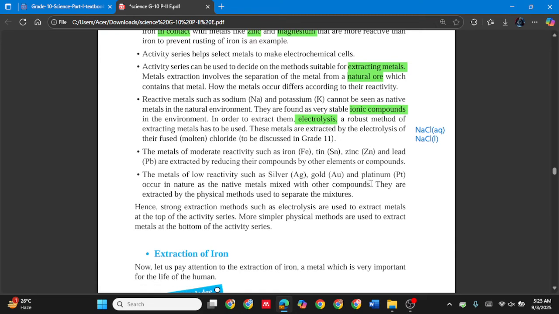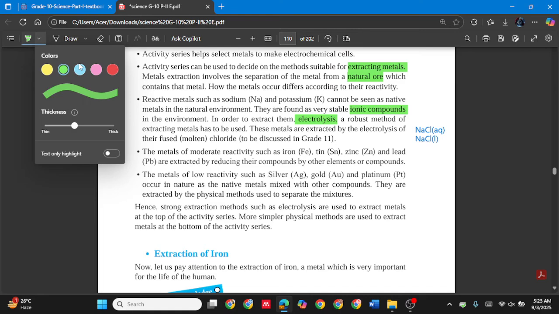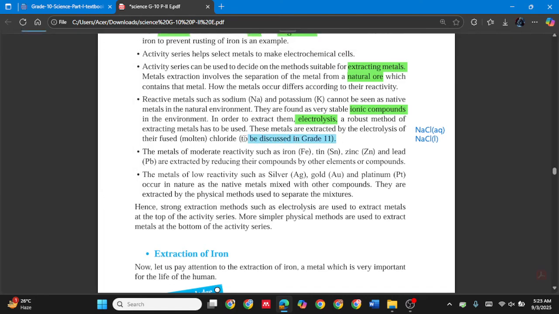This is to be discussed in grade 11, so don't be confused with it. If you didn't get it, don't be afraid. I think you got up to this part, and if you didn't get this part, just leave it.